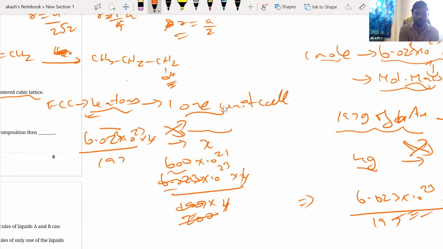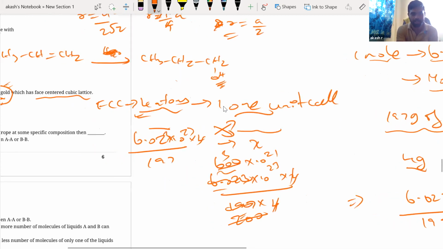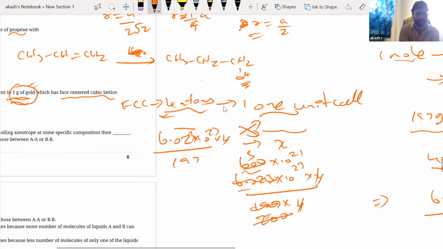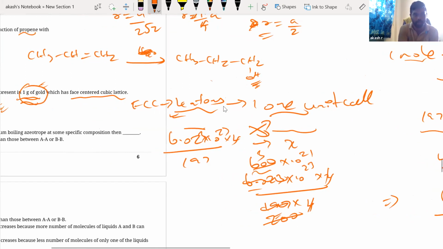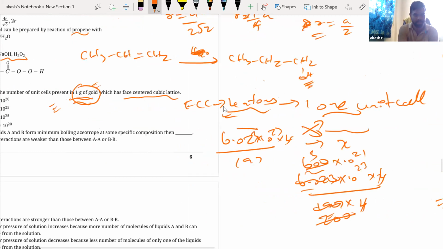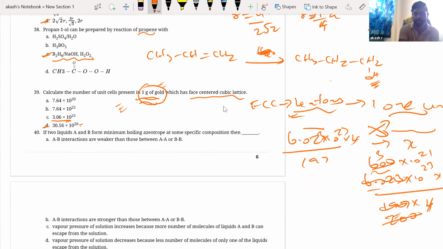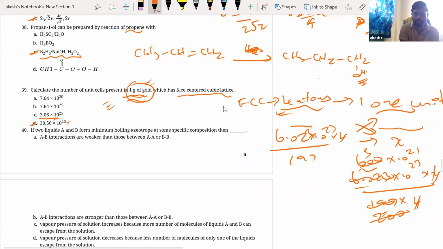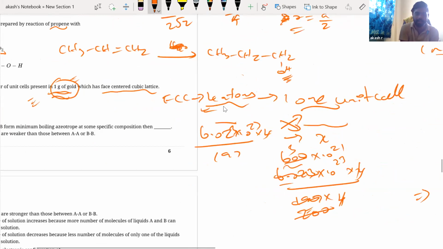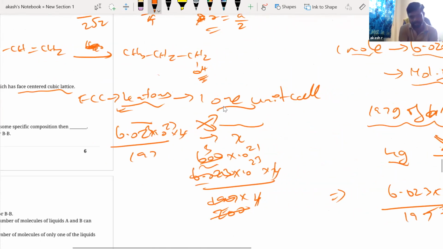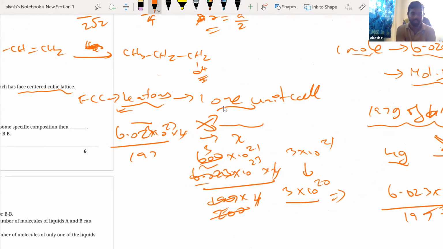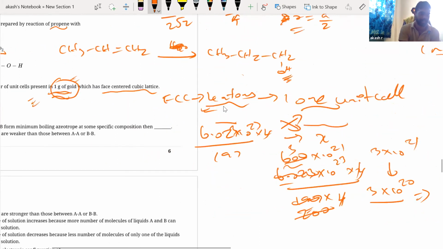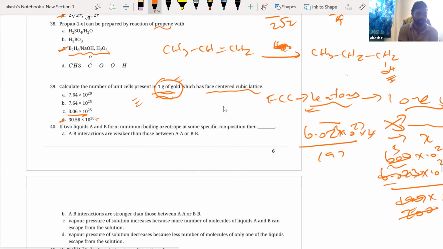Okay, say now this will go how many times? 3 times. Okay, so approximately you should get 3 into 10 to the power 21. Where do we have? Right here. 21 we should have. So 30 into 10 to the power 21. This is correct, right? See, 21. I have 3 into 10 to the power 21. I can write this as 3 into 10 to the power 20 itself. Right? So I can easily get the answer. That is your answer. C. Not, oh, sorry, D is the answer.